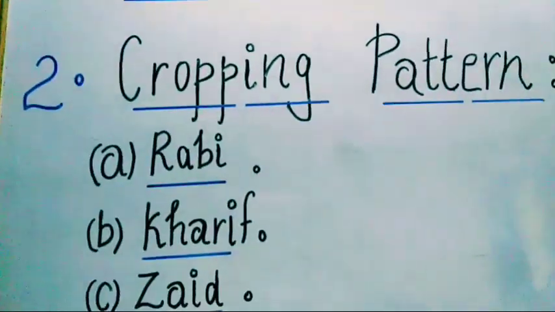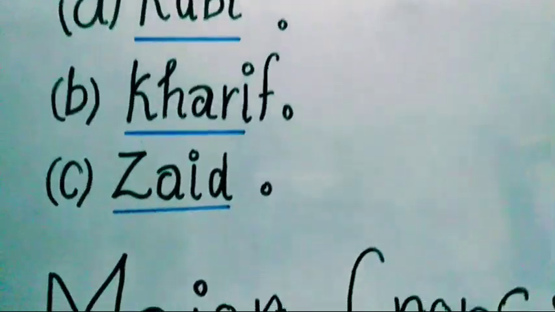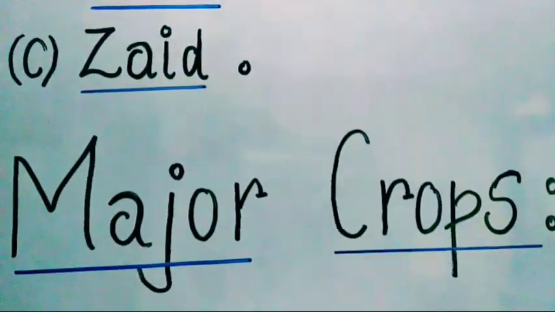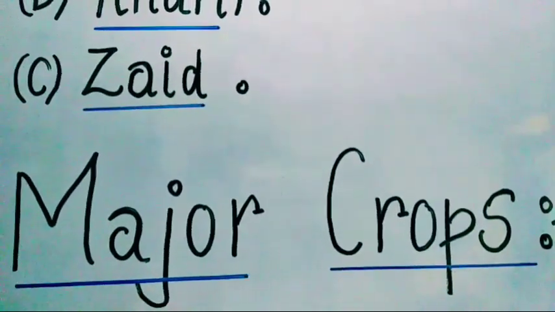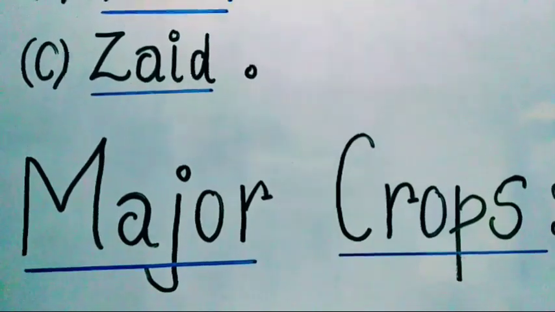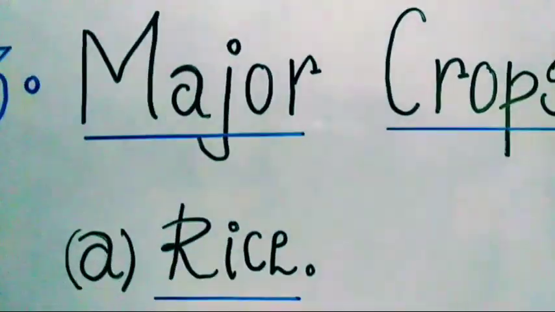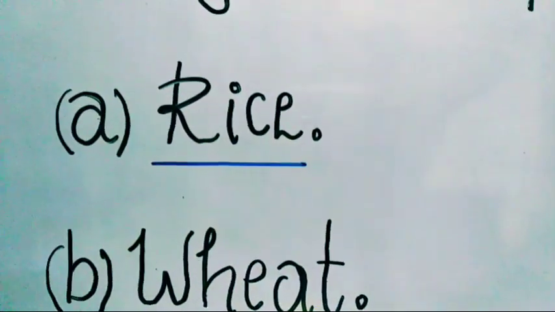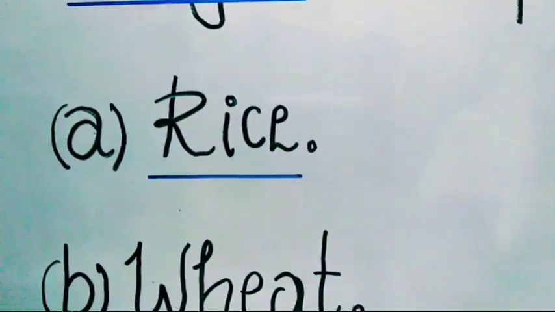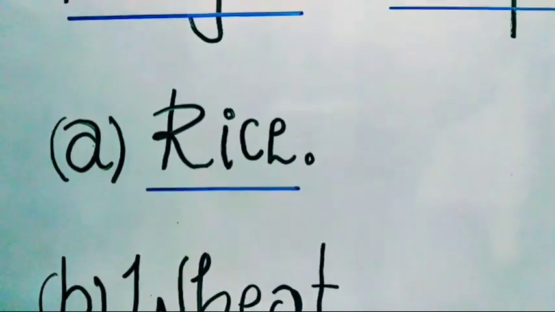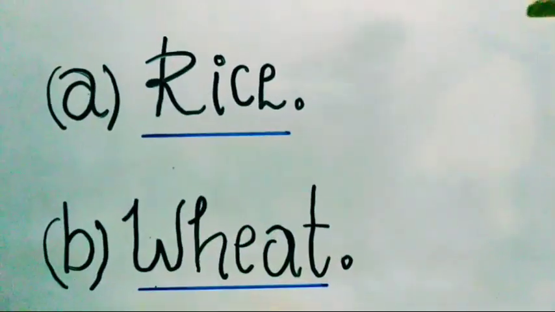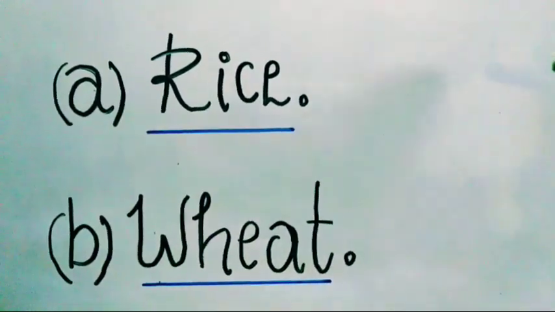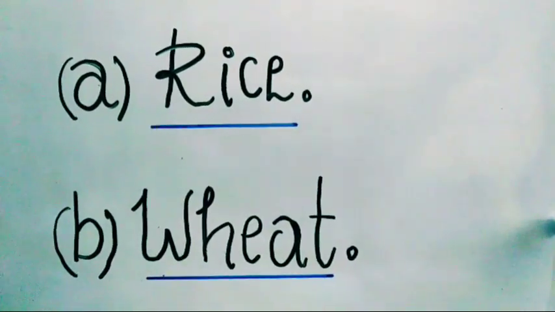Now come to our last topic, that is major crops. What are the major crops of our country? Rice, wheat, millets, maize, pulses are the major crops. But today we are going to explain only two topics, that is rice and wheat.